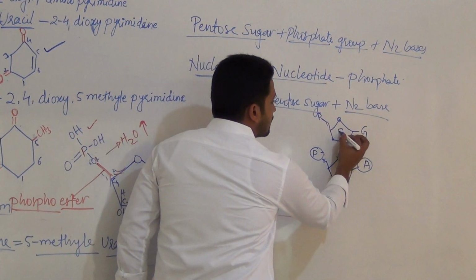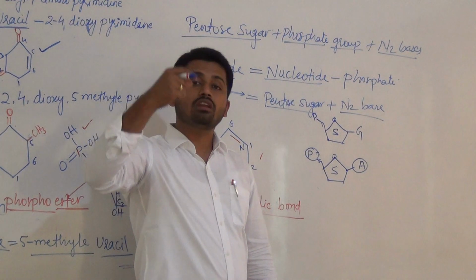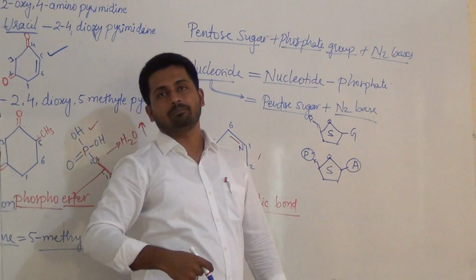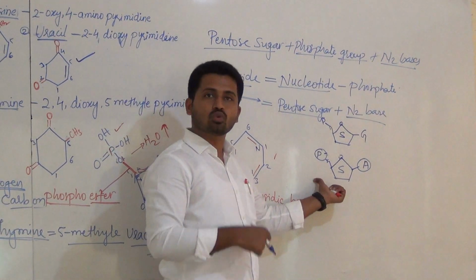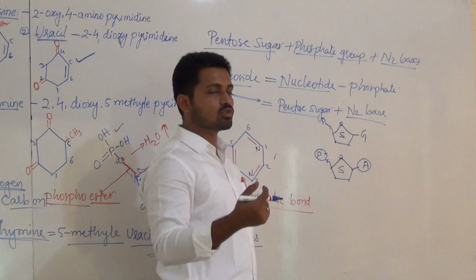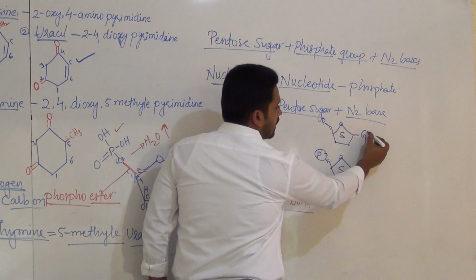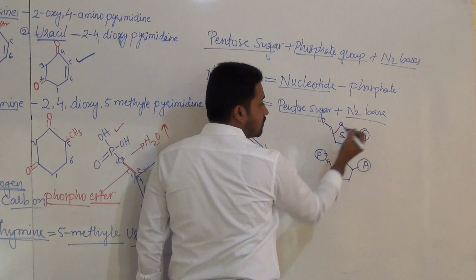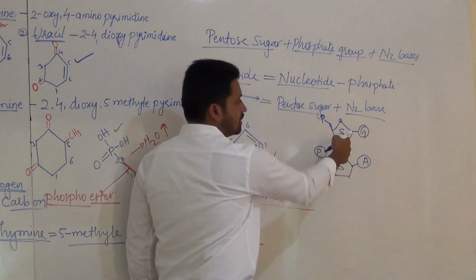Here, this is the second nucleotide. You know already DNA is a chain or polymer of nucleotides. How is it going to form? Listen. First, we just studied what a nucleotide is. Now how is this nucleotide going to join another nucleotide? It is going to form a chain. This is another nucleotide. Here it is another nitrogen base at carbon number 1 of the sugar, and here another phosphate at carbon number 5 of this sugar.